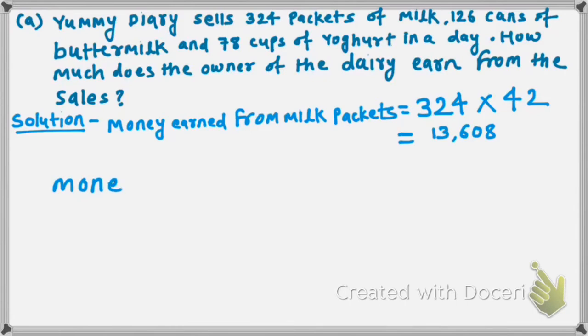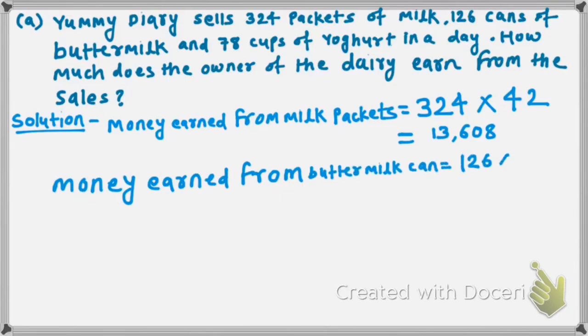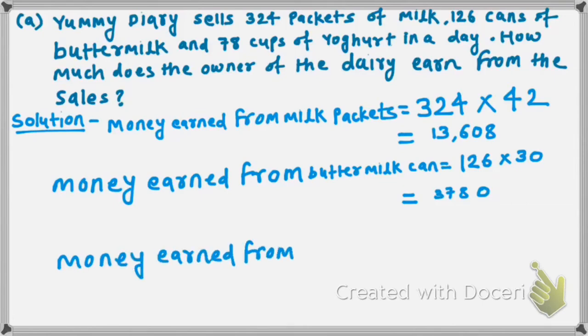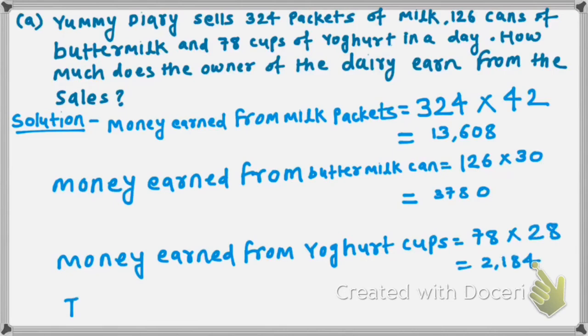Next we need to find money earned from buttermilk: 126 into 30 will give us 3,780. Next, money earned from yogurt: he sells 78 cups and the price of 1 cup is 28, so the total answer will be 2,184.